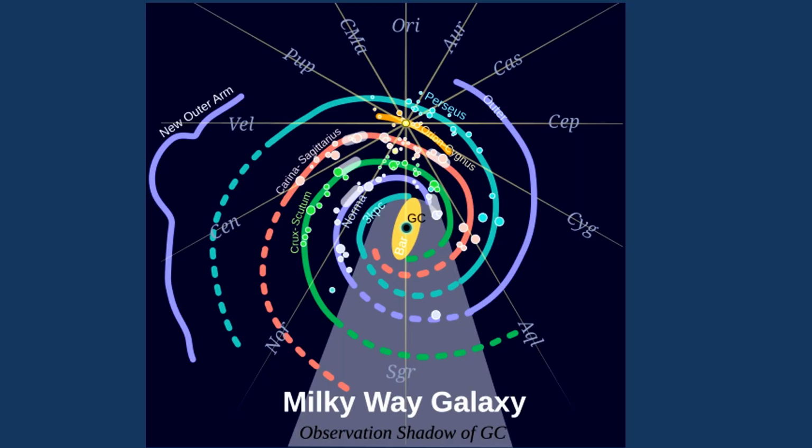The Milky Way's spiral arms are sites of active star formation, where dust and gas are compressed by density waves. Nebulae, such as the Orion Nebula, are stellar nurseries where new stars and planetary systems are born.